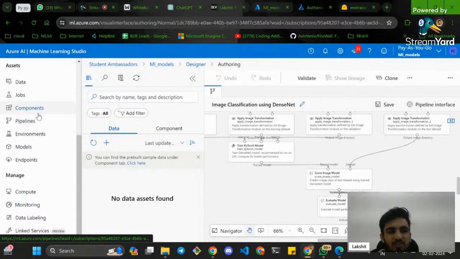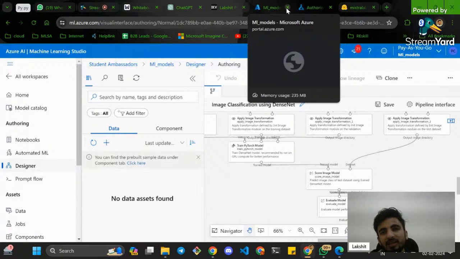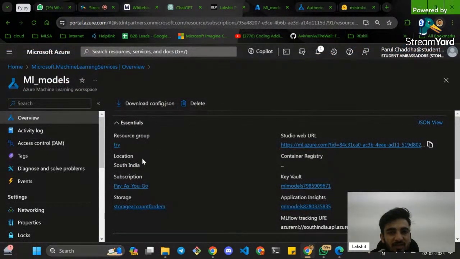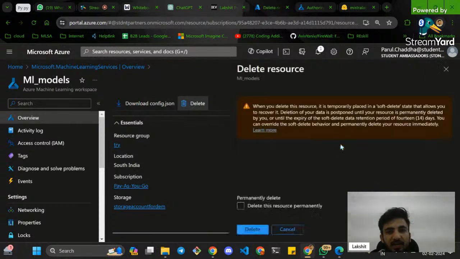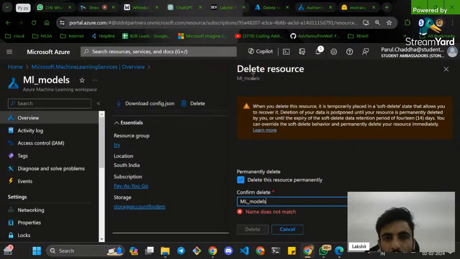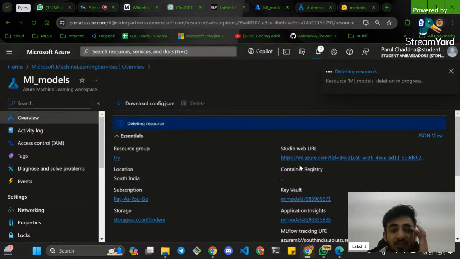You can always explore all these jobs, components, pipelines, create a pipeline, automated machine learning. And do not forget to delete the resource. Just mark my words: after you are done with this resource group, click on delete and delete this resource permanently. Make sure you delete this resource, otherwise it will keep deducting your credits, right?